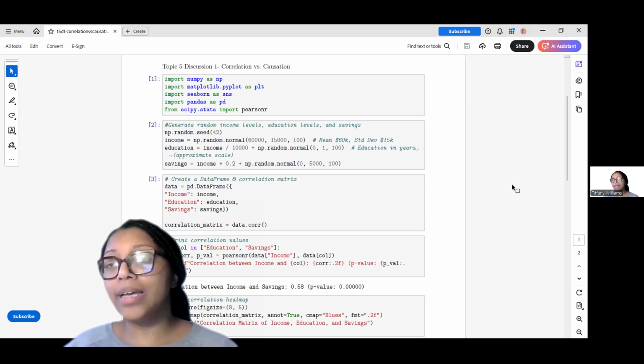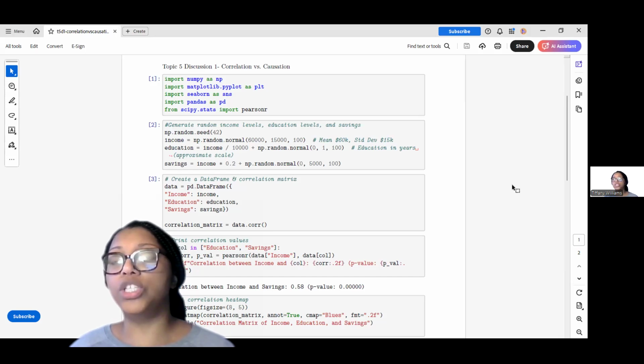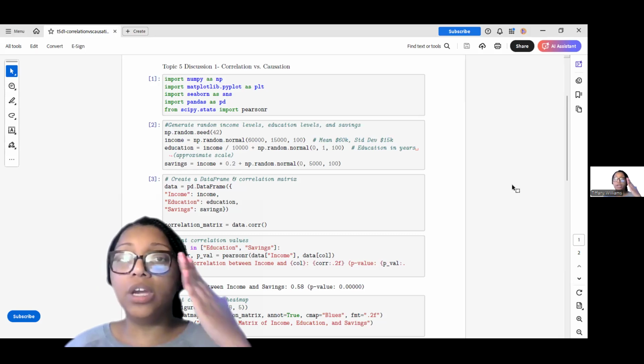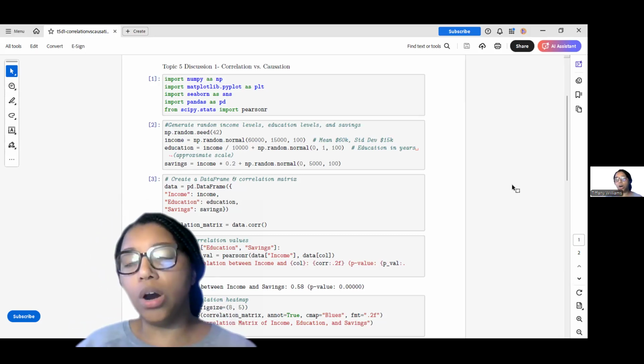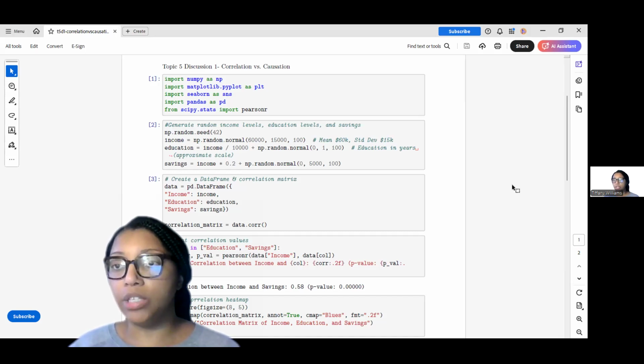We can also use chi-squared, using their independence table, to see basically how dependent a variable is on each other. However, neither of those measure for causation. But here in this code, we will be using Pearson R. And so I generated random code to make income levels, education levels, and savings. And I put those into a data frame so that we can use the correlation matrix.